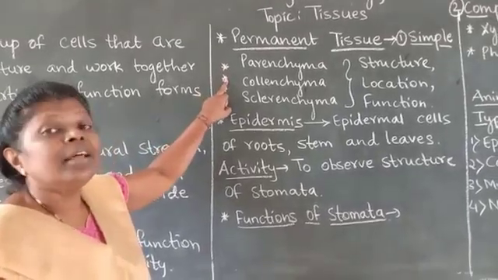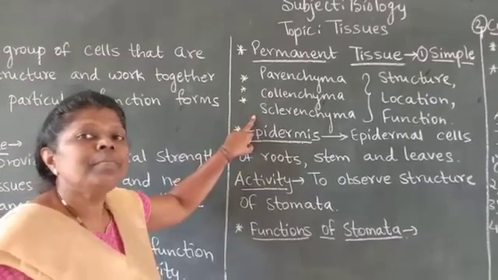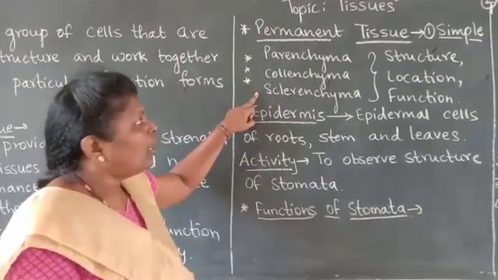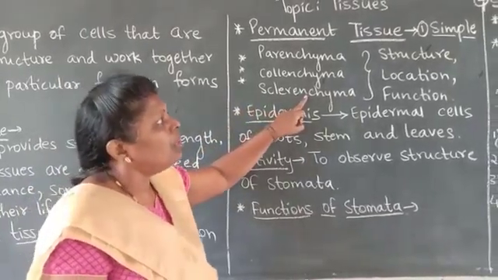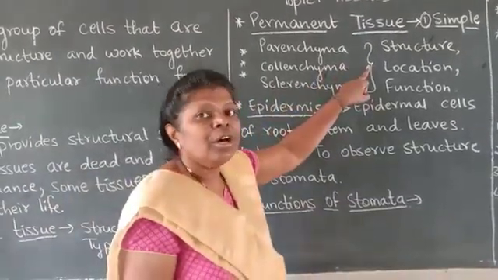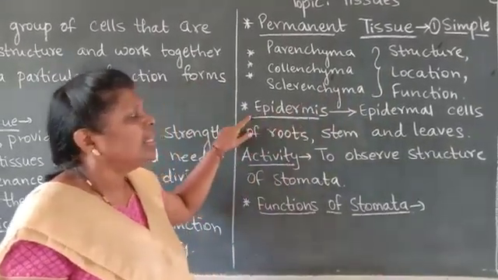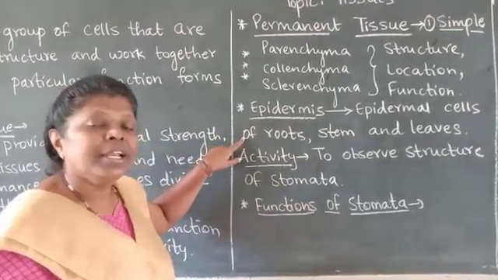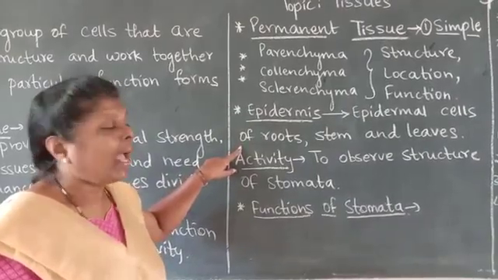Now first let us see the simple permanent tissue. There are three types of simple permanent tissue. The first one is parenchyma, then collenchyma, sclerenchyma. In this concept we will be studying the structure, location and function of these tissues. Then the next topic given is epidermis. So we will be studying about epidermal cells of roots, stems and leaves.